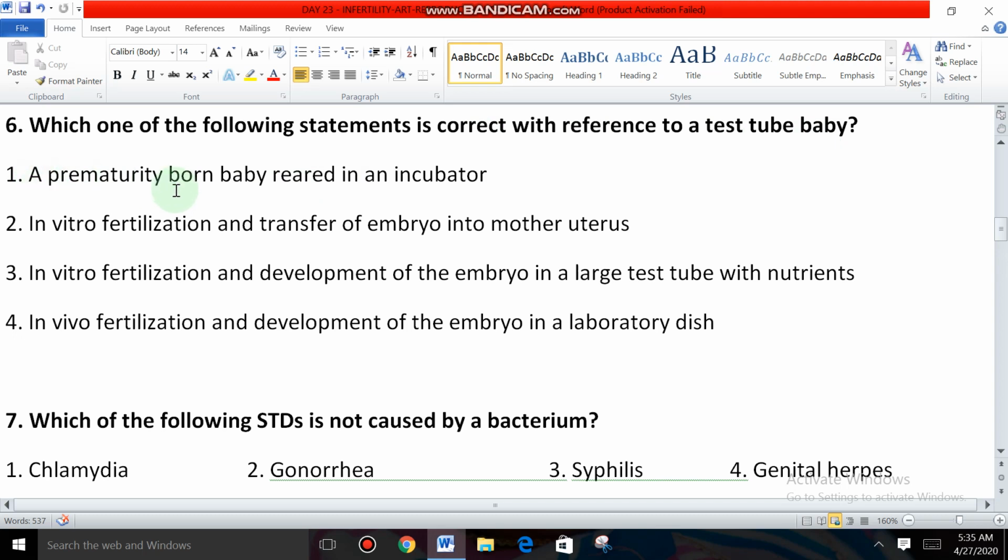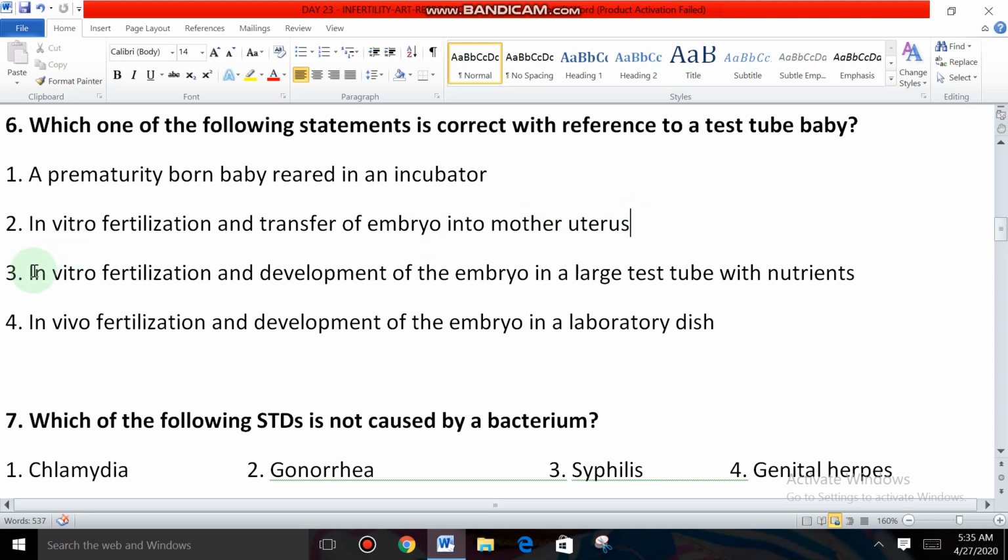A prematurely born baby reared in an incubator. Wrong. In vitro fertilization and transfer of embryo into mother's uterus.